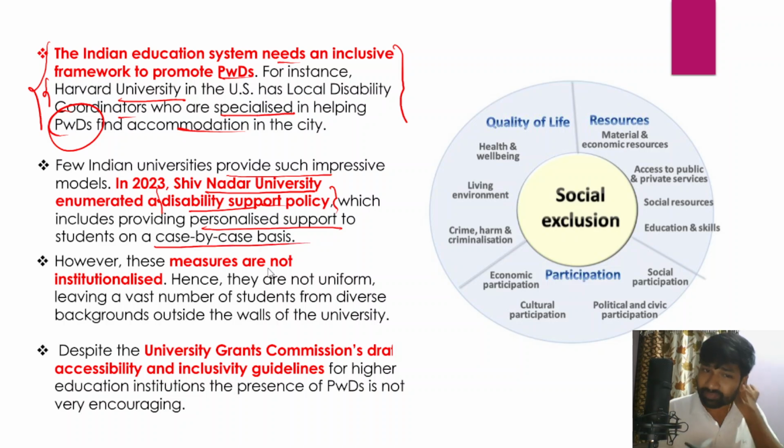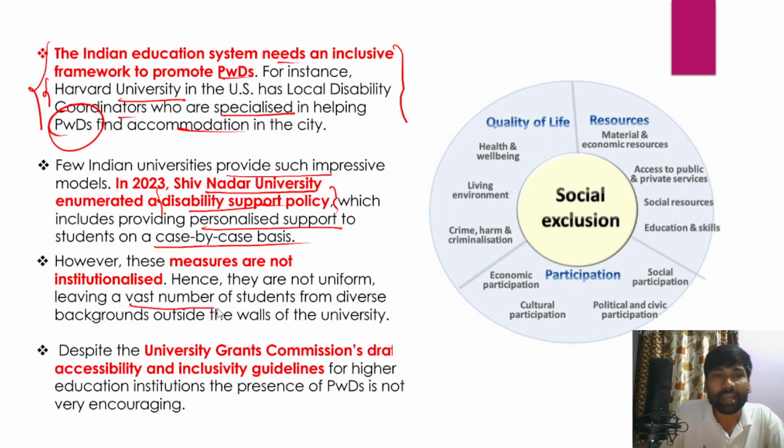However, in India these measures are not institutionalized, and that is a key cause of concern. Whenever measures are being put in place by any university, or even a lot of educational institutions, a lot of educational institutions do not even have proper measures put in place for the benefit of persons with disabilities. So therefore there is a need to institutionalize these measures, and in fact these measures are also not uniform.